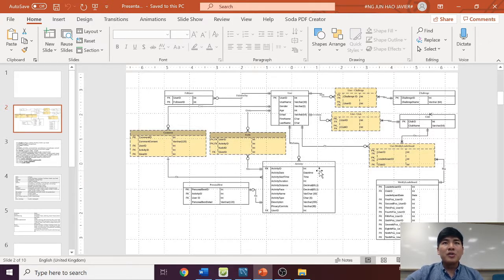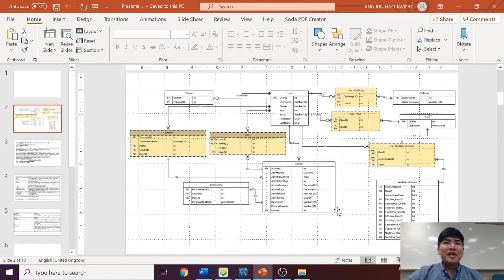First, one user can have 0 or many followers. A user cannot be followed by the same user twice. Next, one user can join 0 or more challenges. A challenge must be joined by one or more users. Next, one user can join 0 or many clubs. A club must be joined by one or more users.